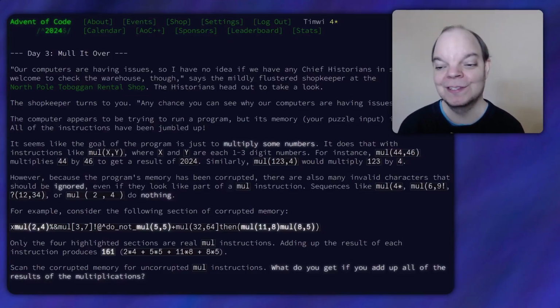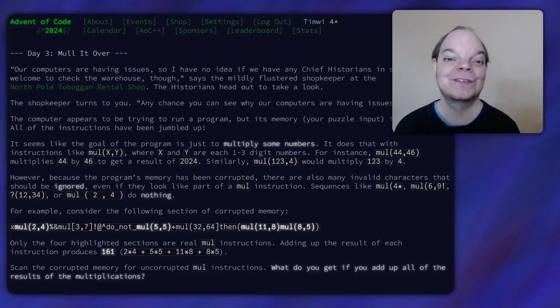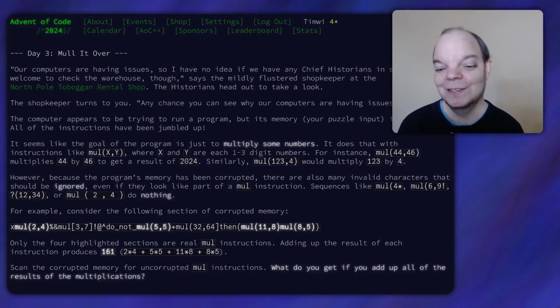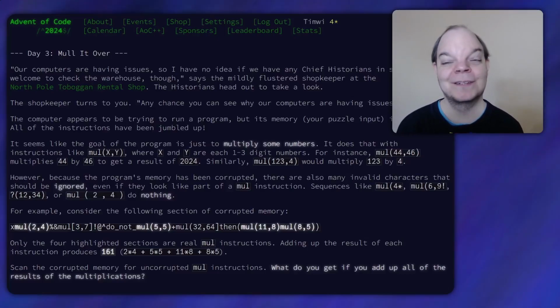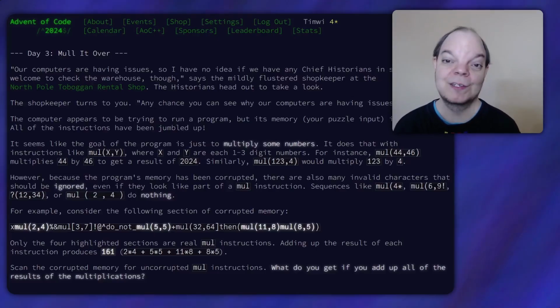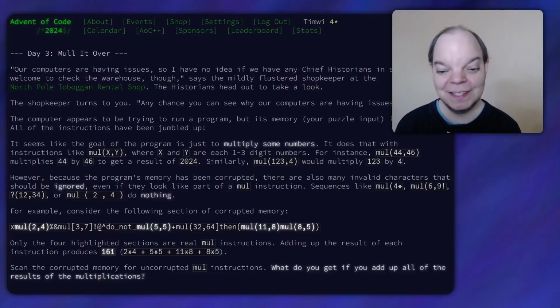Now, if we were doing this in a normal programming language, the obvious first thought is regular expressions. But Funciton, being an esoteric programming language, doesn't have regular expressions, at least not built in. Now, I'll be level with you, I've actually had a lot of thoughts about implementing something like regular expressions in Funciton, and this would certainly be the perfect use case for it. But I set myself the challenge to do these Advent of Code problems right here, right now, so I think I'm going to do this the manual way, and then think about implementing more generic regular expressions sometime later. But until then, let's do it manually.